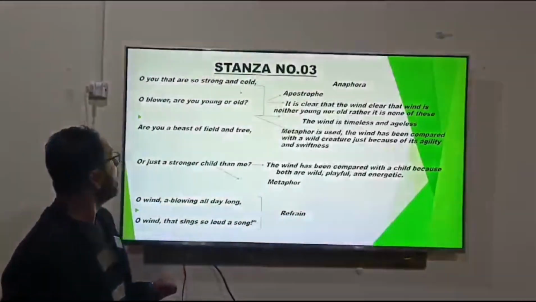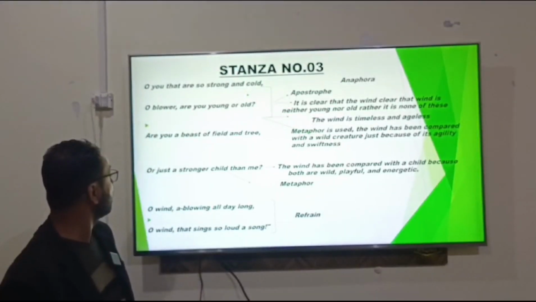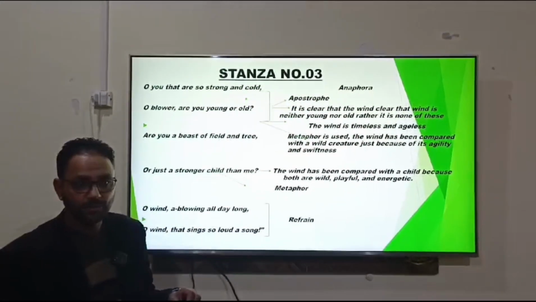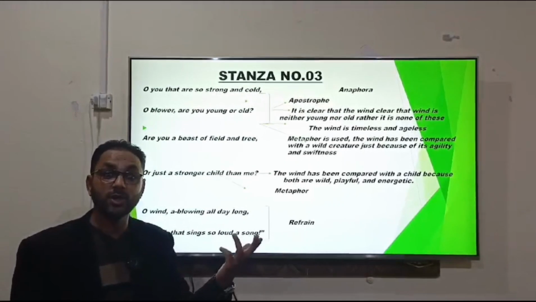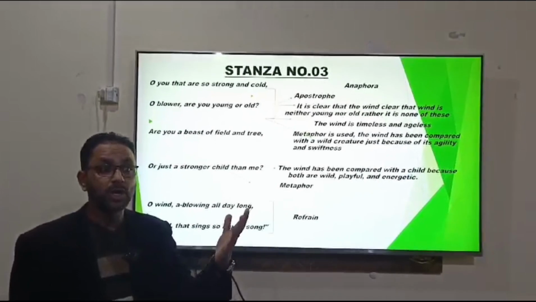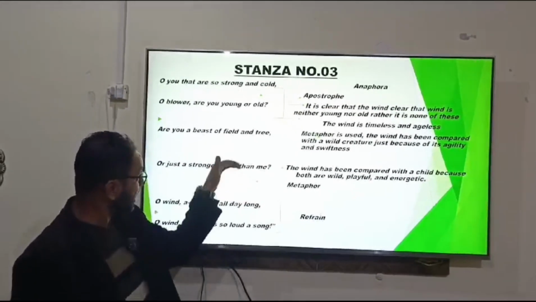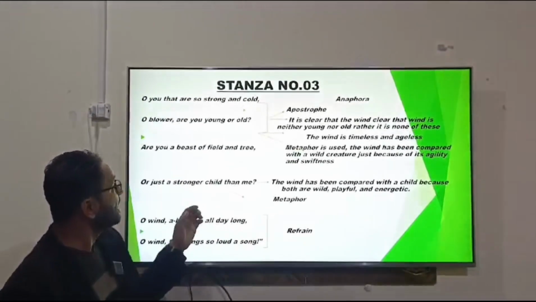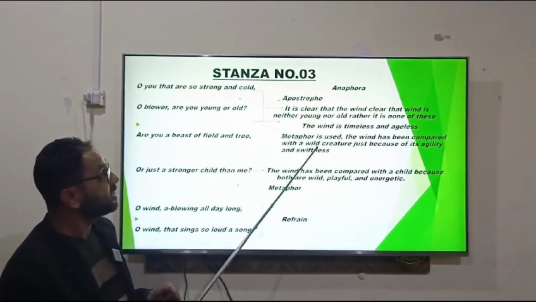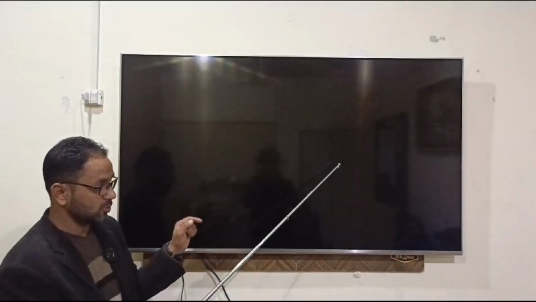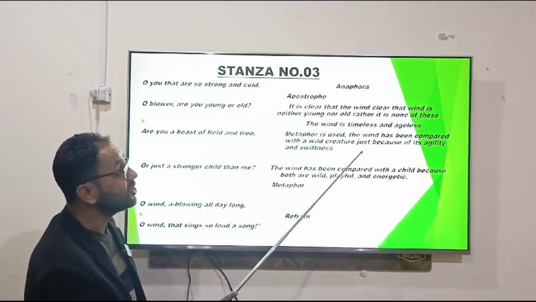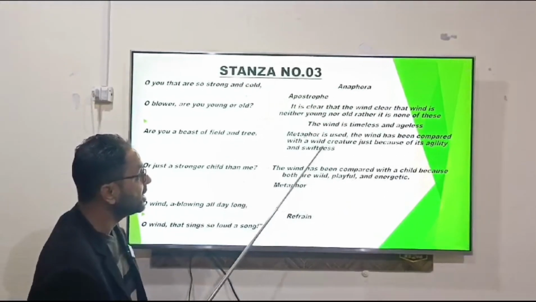And then, are you a beast of field and tree, or just a stronger child than me? Now once again the same question. One thing I know very well, sometimes you are very strong, sometimes you are very cold, you are blowing, but I don't know about you whether you are old or you are young. Now in the next line, the poet is going to call it a beast of field and tree, or a stronger child than me. What does it mean? Metaphor is being used by the poet. The wind has been compared with a wild creature just because of its agility and swiftness.